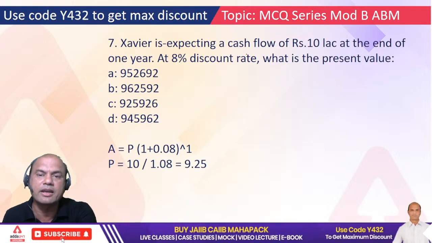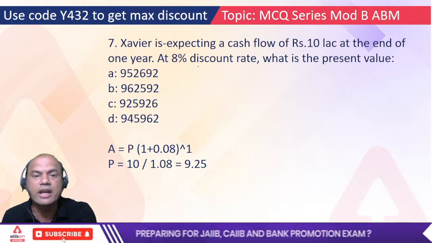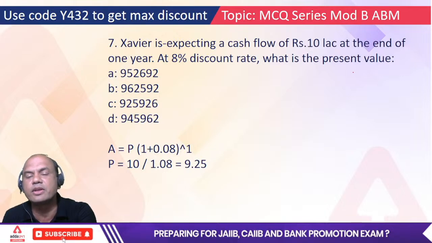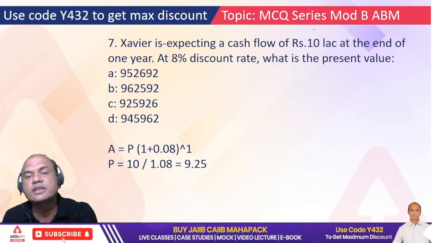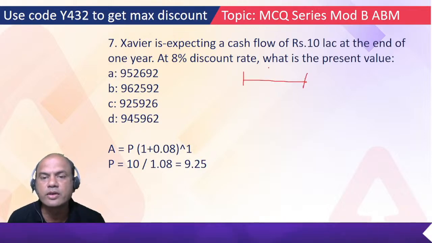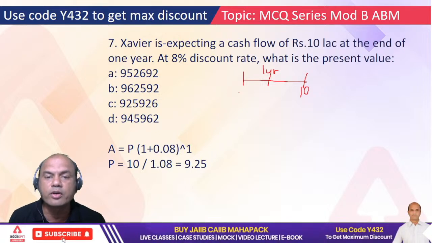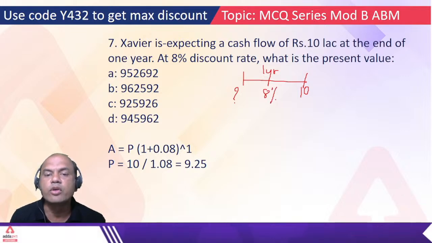Xavier is expecting a cash flow of rupees 10 lakhs at the end of 1 year. At 8% discount rate, what is the present value? Means he is expecting 10 lakhs after 1 year. So see this, this is 1 year, and he'll be getting 10 lakhs. So what have we to do? We have to find out the present value of this. And what is the rate? 8%. So what will I do?